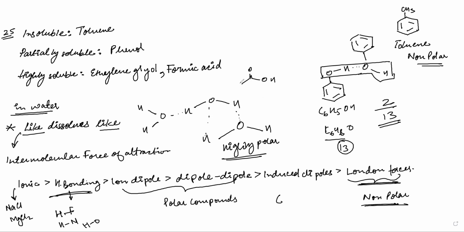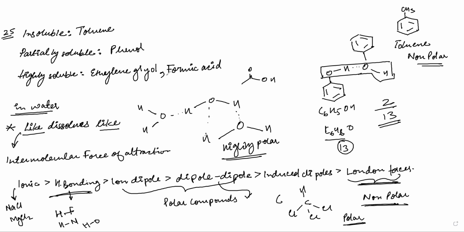Then we have chloroform. In chloroform, we have C, Cl, Cl, Cl and H. As we can see, this chloroform is just polar. So it will come in the sequence of dipole-dipole interaction, but hydrogen bonding is still higher in the intermolecular force of attraction series. So it will be just partially soluble, not completely soluble. It will be between insoluble and partially soluble.